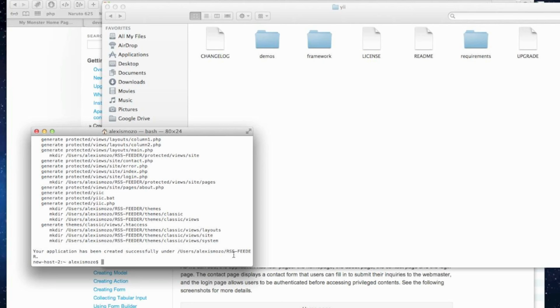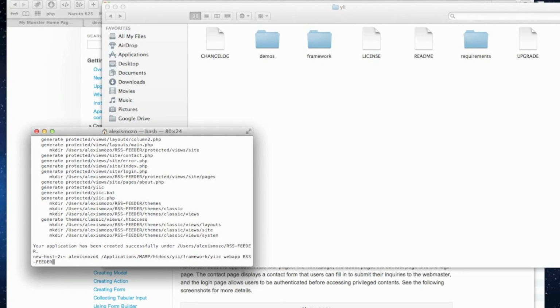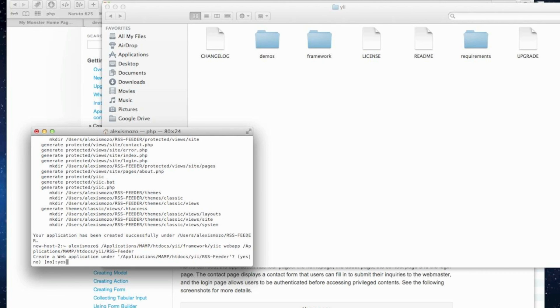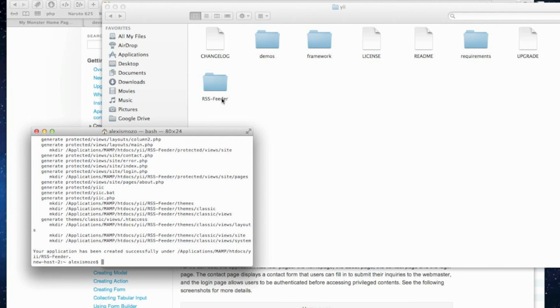And we want to say web app because we want to make a folder, and we need to write where we want to place our new project, and we want to place it within the Yi folder. So I'll type in applications /mamp htdocs /yi, and we're going to call my project RSS feeder. It's going to ask you if you really want to make a new web application. Just say yes, and it'll create everything that you need on that spot.